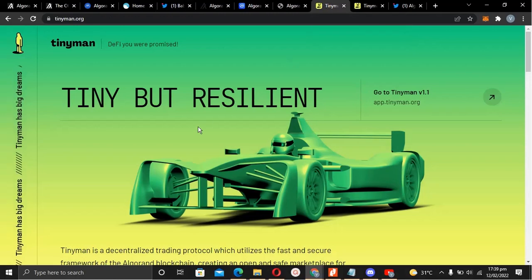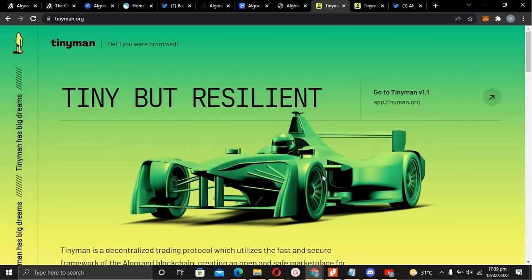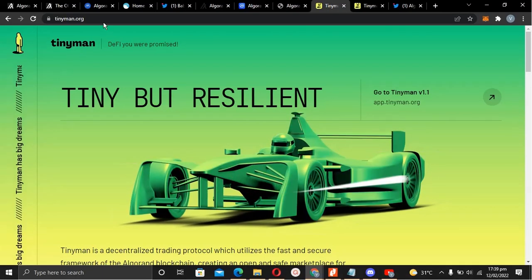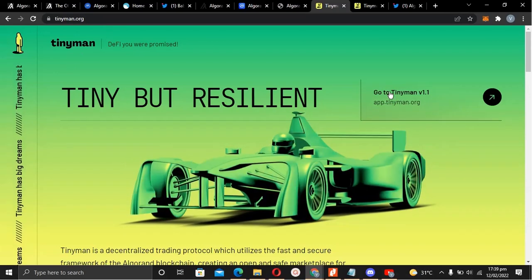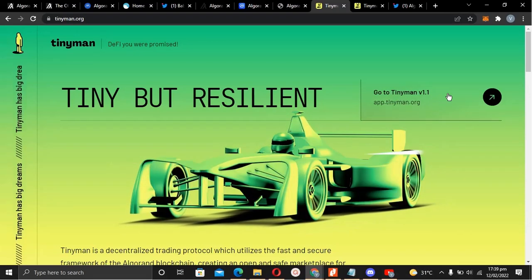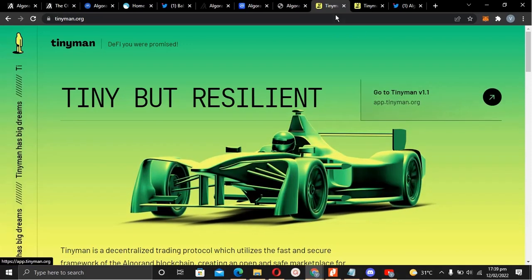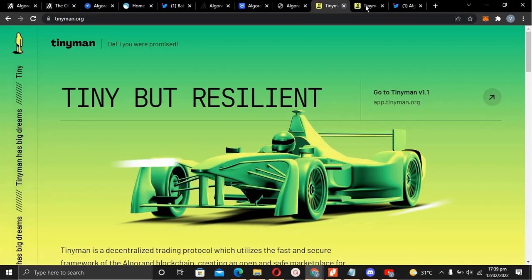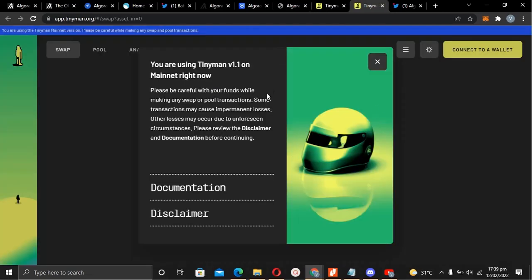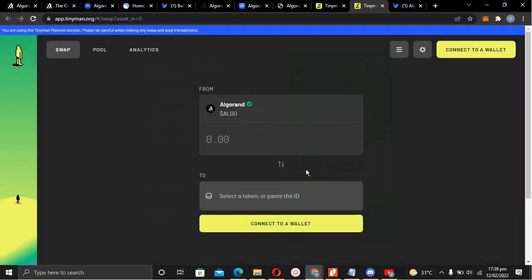All you need to do is come over to tinyman.org, and then tap this link here to go to Tinyman version 1.1, app.tinyman.org. Once you're on there, this is the app for you to swap tokens and all of that. There's a disclaimer; you can cancel that.